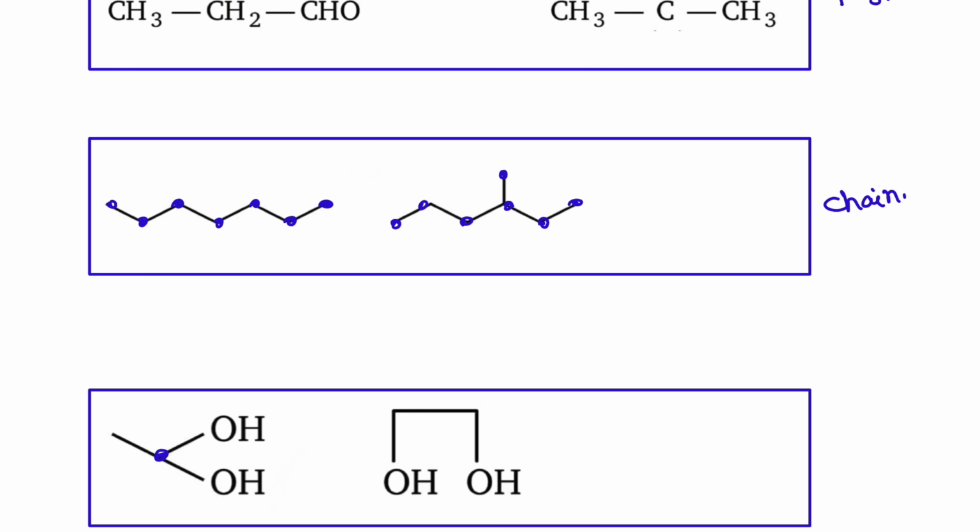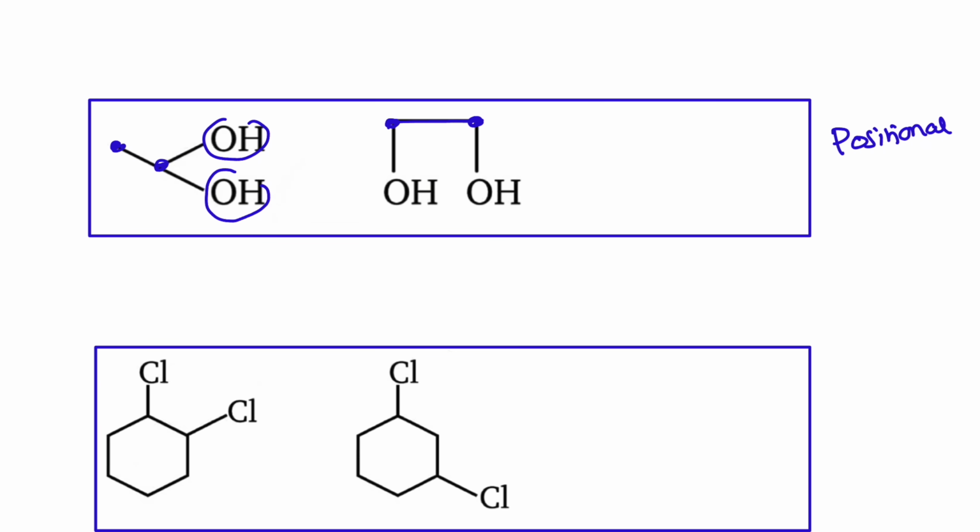And here we have 2 carbon atoms, 2 oxygen atoms, 0 degree of unsaturation in both of them. So they have the same molecular formula. Position of OH group, here both the OH groups are on the same carbon, here they are on adjacent carbons. Therefore, these are positional isomers. Next one, same degree of unsaturation, same number of halogens. So the molecular formula is the same, 1,2-dichloro, 1,3-dichloro. These are also positional isomers.